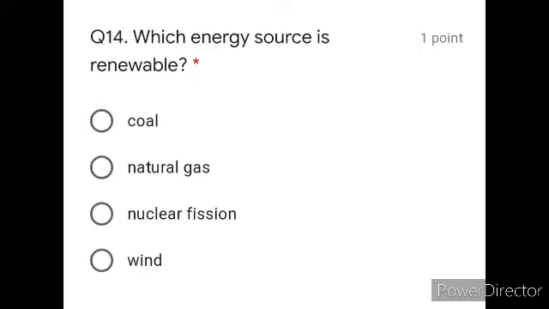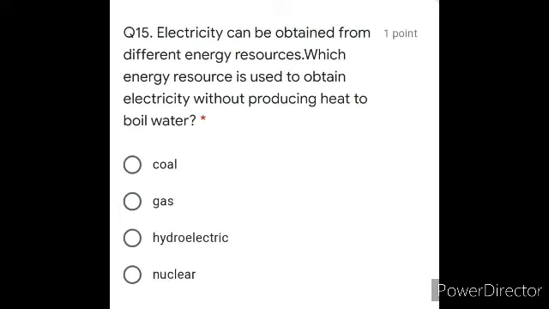Okay, till here we have covered 14 of the questions. We have the next question coming up. I hope till here all the questions are clear to you. Let's move on with question number 15, and the question is, electricity can be obtained from different energy resources. Which energy resource is used to obtain electricity without producing heat to boil water?